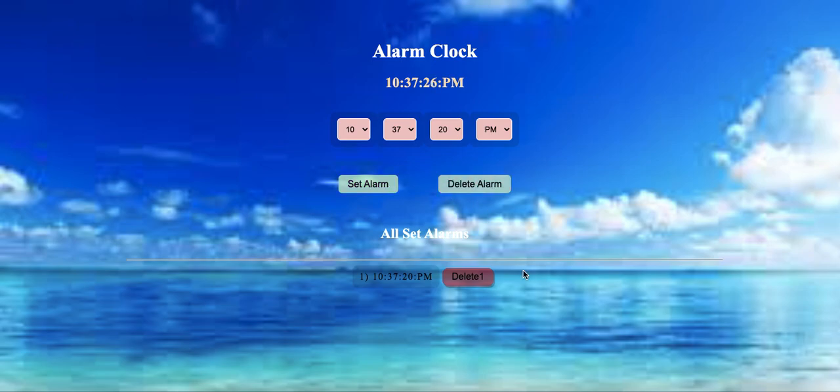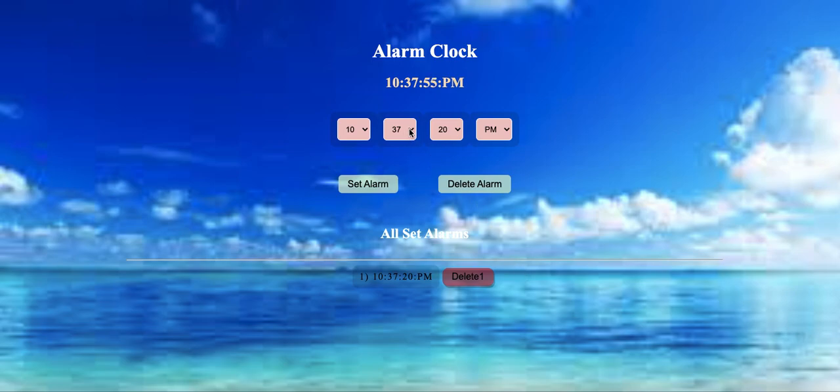After 5 seconds, we'll check if it's working or not. So it's working properly, and at one time, I'll show you we are setting multiple alarms simultaneously. You can see I have set three different alarms, and now according to them, it will alert us.